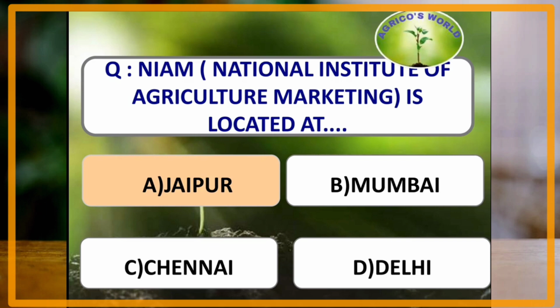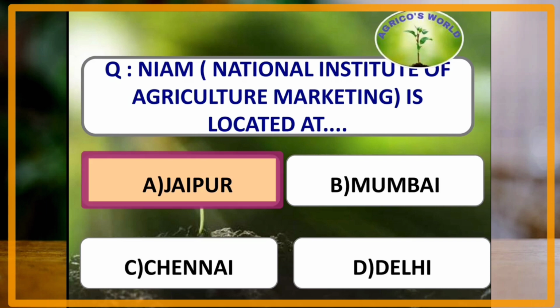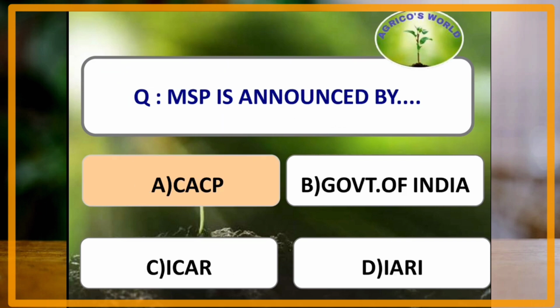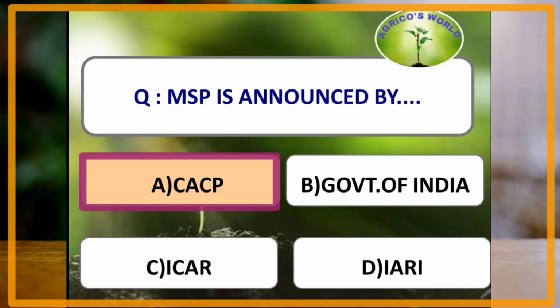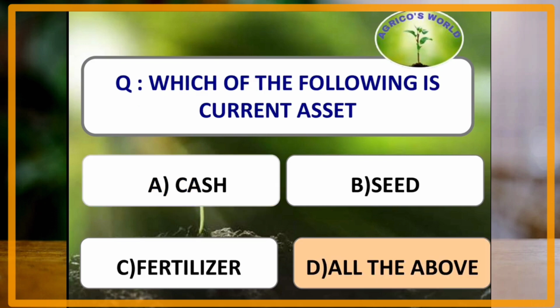National Institute of Agriculture Marketing is located at Jaipur. Minimum support price is announced by Commission of Agricultural Costs and Prices. Which of the following is a current asset? Cash, seed and fertilizer, all the three come under current asset.